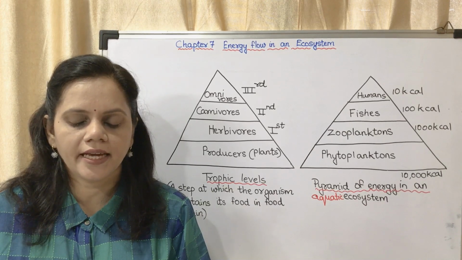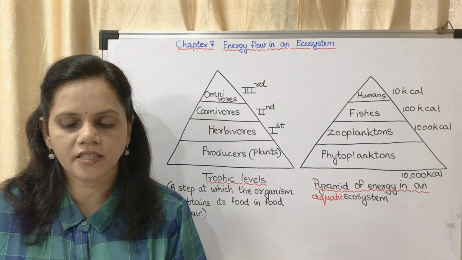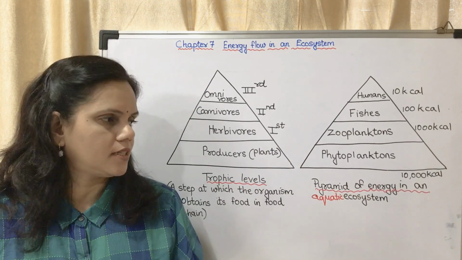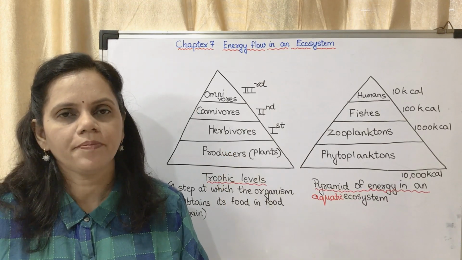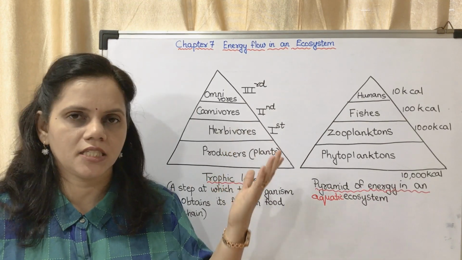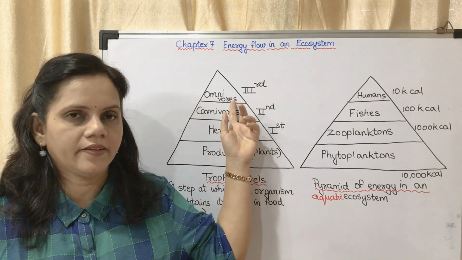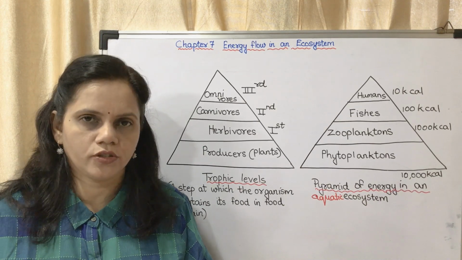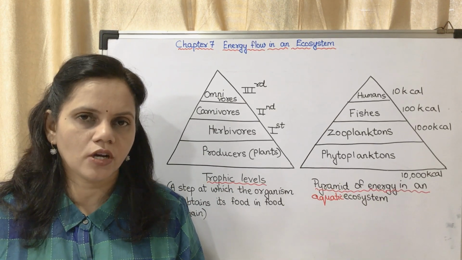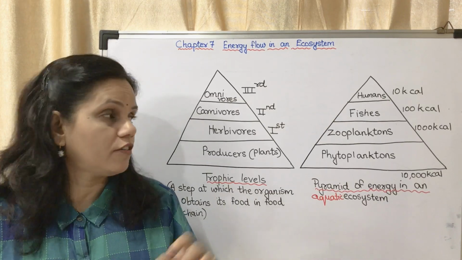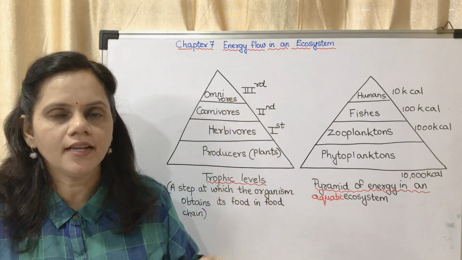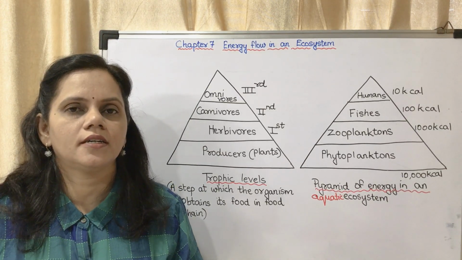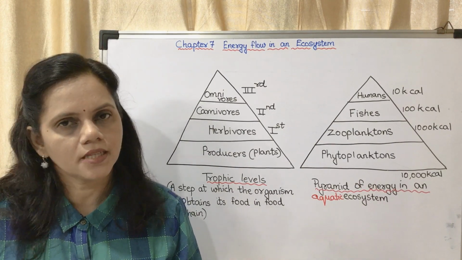So when the producers make use of energy, the remaining energy goes on to the next level, and to each and every level the nutrients are also made use of. Now when those nutrients are made use of, if they get stuck in this level, then they are not returned back to the atmosphere, due to which the balance of the ecosystem is lost.